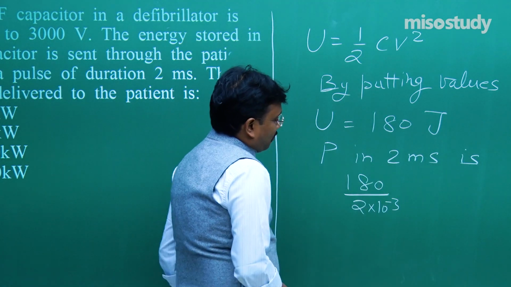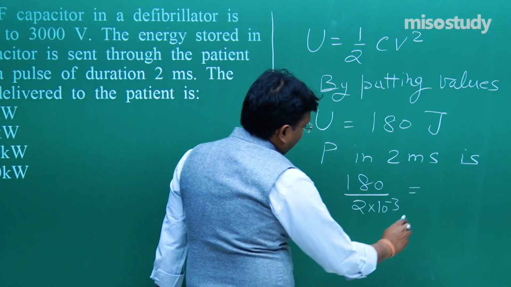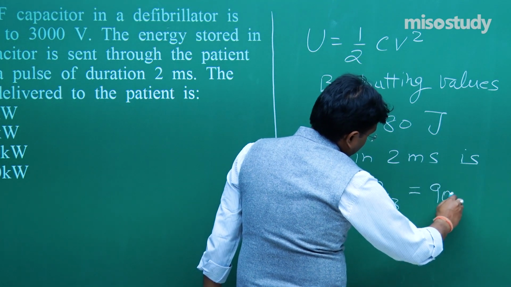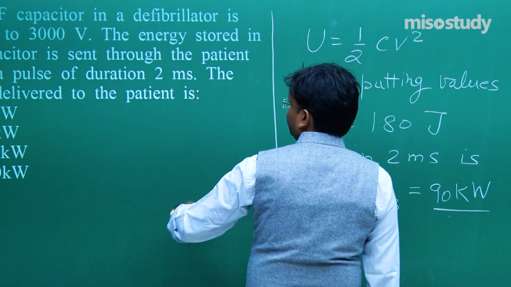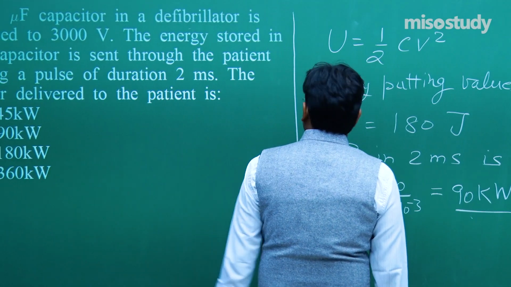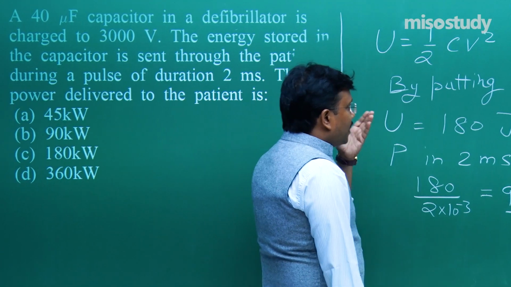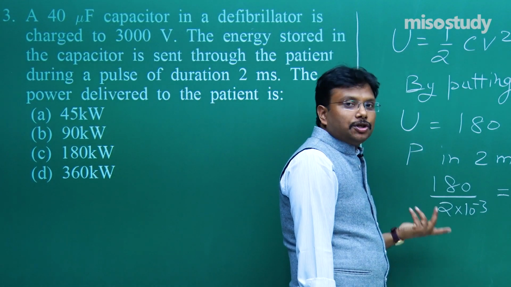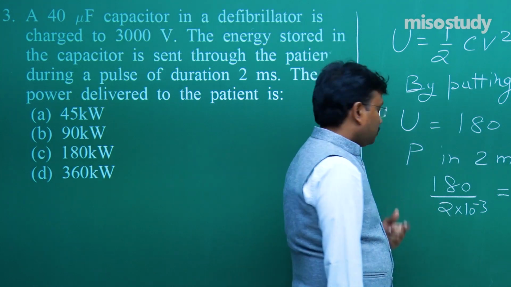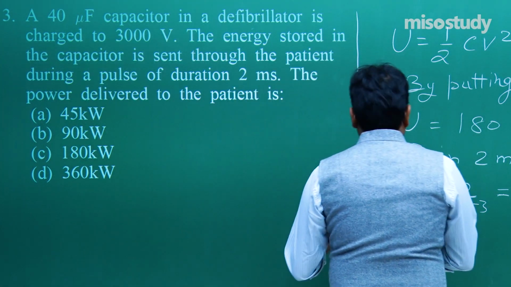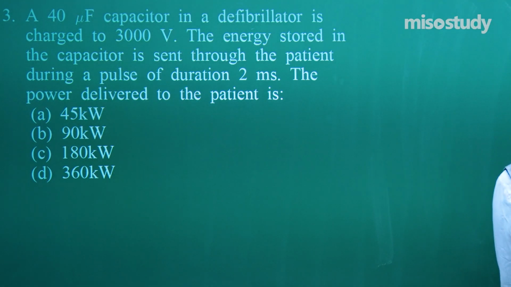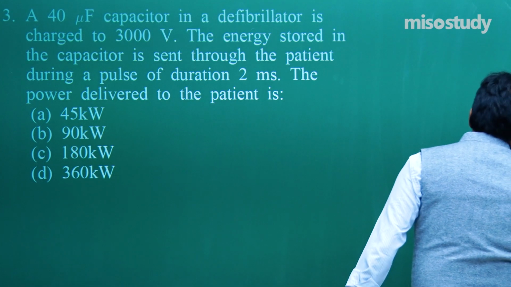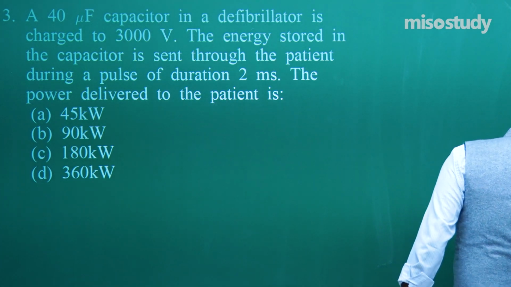And from here very easily you can say 90 kilowatt. So B is the correct option. Basic formulae, basic approach, and then you get the answer. And yes, if you keep on revising these concepts, I am sure you will find yourself in a very comfortable position. Fine.